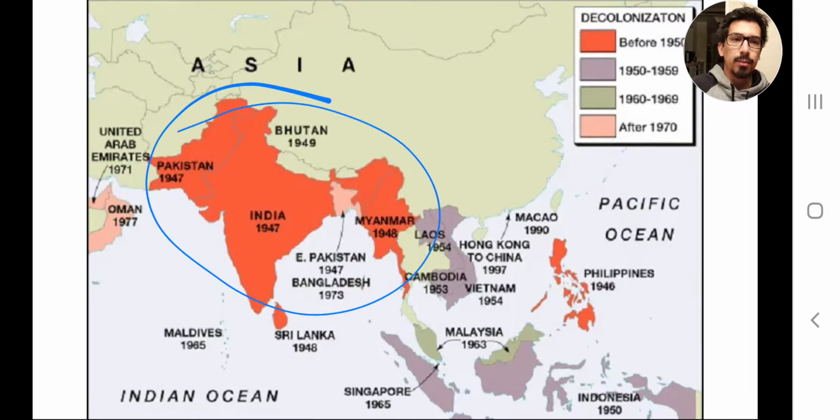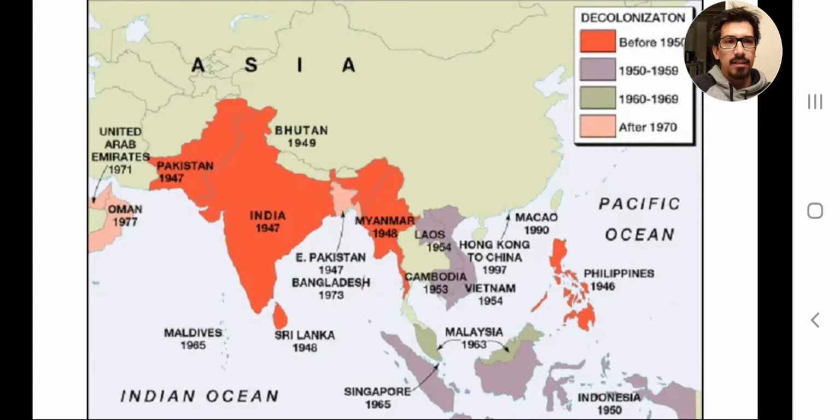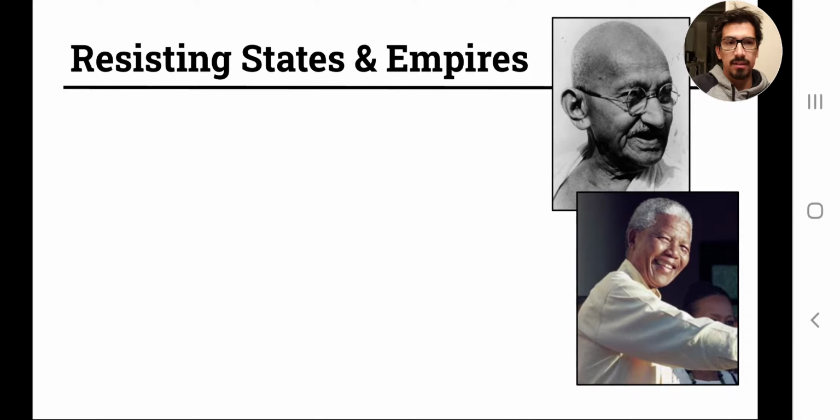India, and a lot of the British colonies are decolonized in the 40s, and then you see a lot of Southeast Asia down here is decolonized in the 50s or in the 60s, and so it just gives you an idea that these are the regions of the world that we're talking about that are decolonized. And they are all decolonized for different reasons in different circumstances. And so we'll talk about a few of those things today.